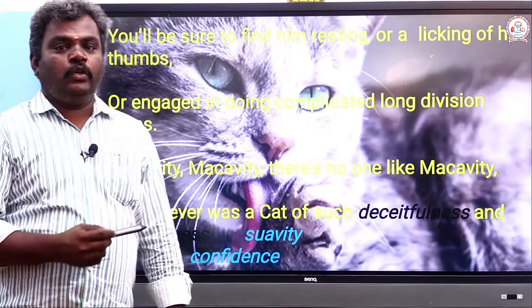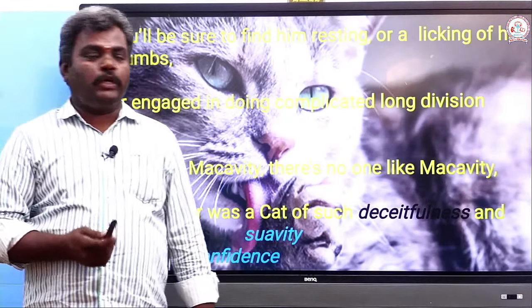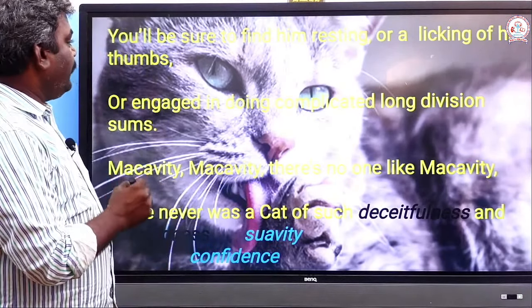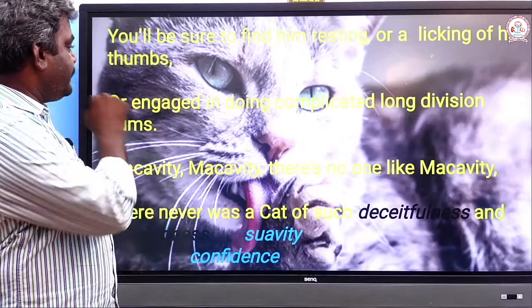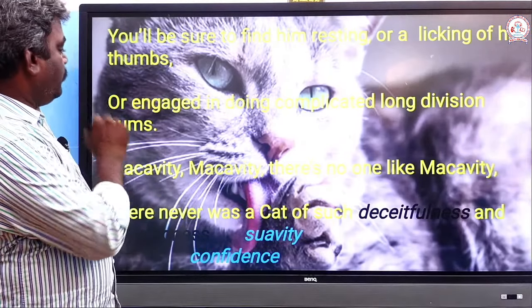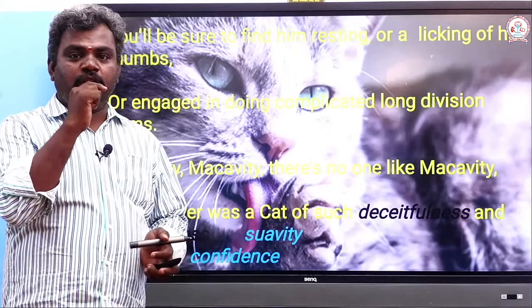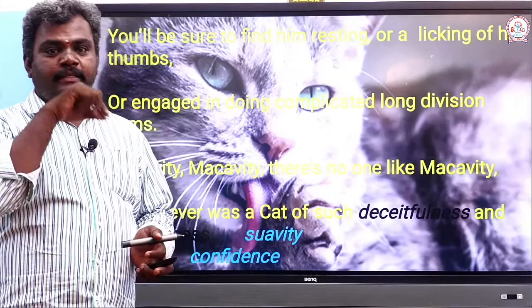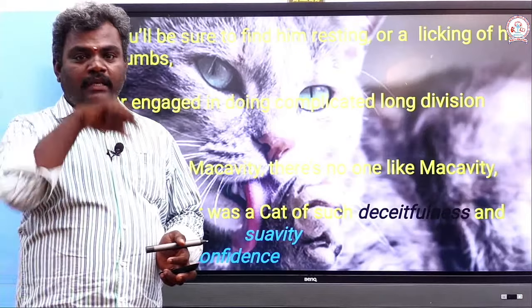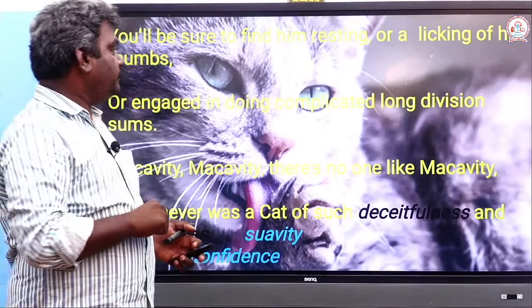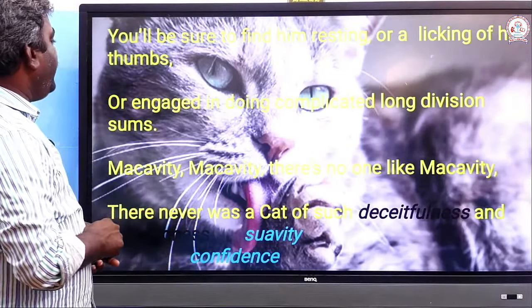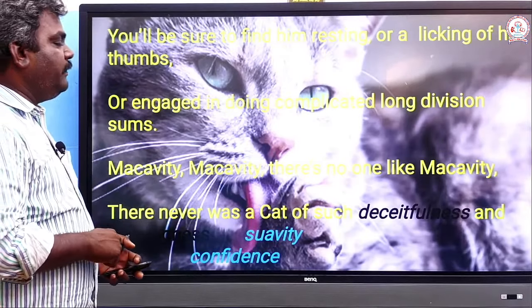Now, you will be sure to find him resting or licking off his thumb. Look at this, I have taken the picture. He is keeping his tongue outside, just licking his thumb, or engaged in doing some complicated long division.